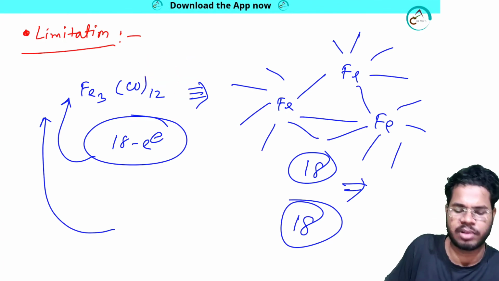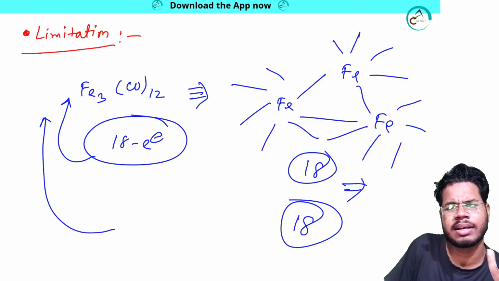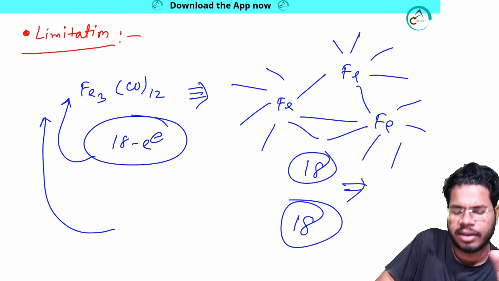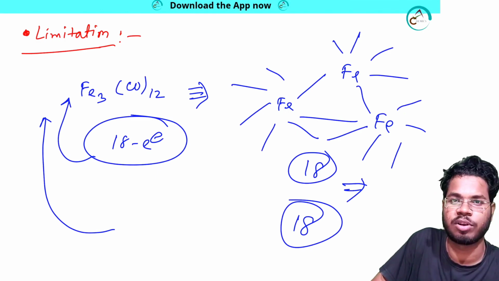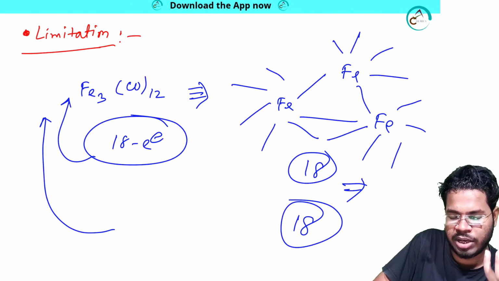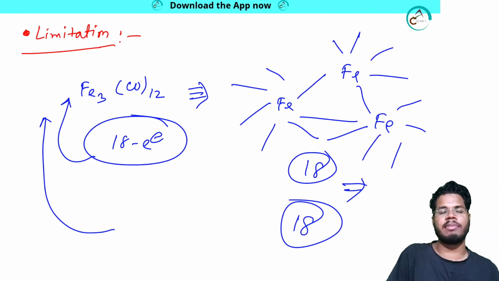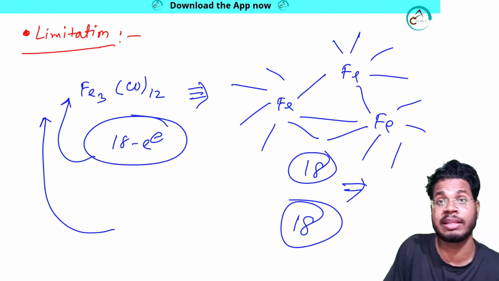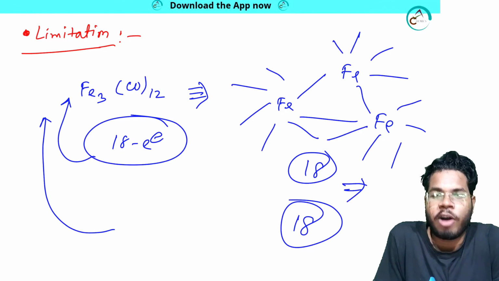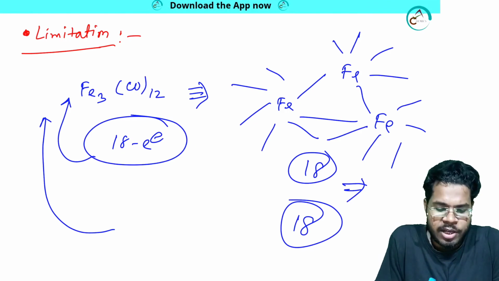So this is some kind of problem with the EAN rule, but otherwise, unlike the electrostatic theory, this EAN rule is very successful. The effective atomic number or 18 electron rule is very successful, and it has very good application in organometallic chemistry, right? So it's done.